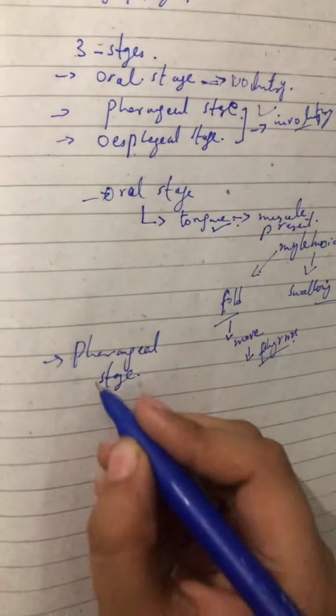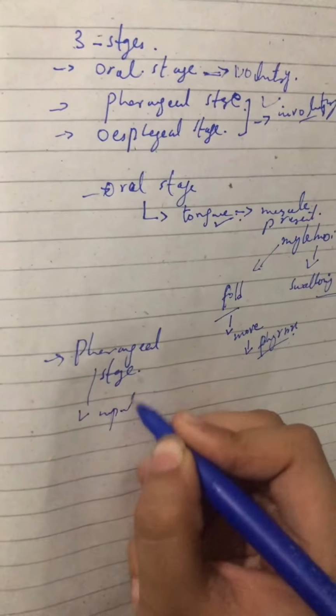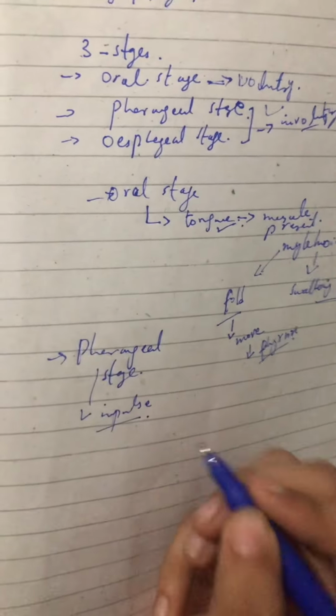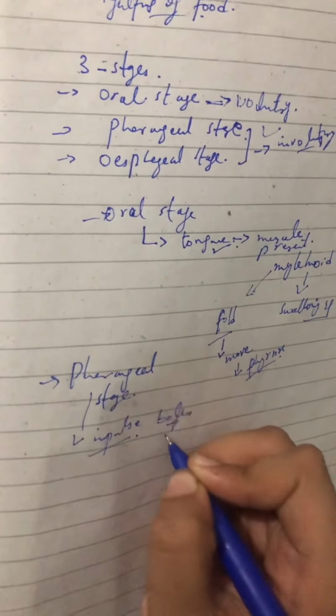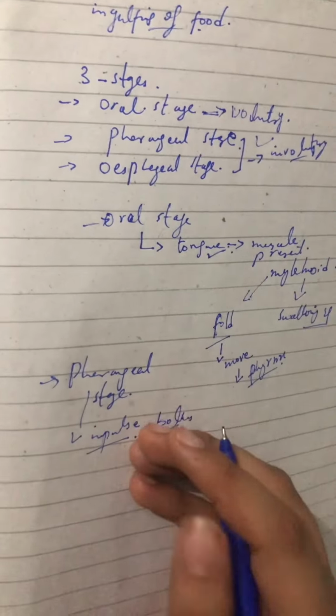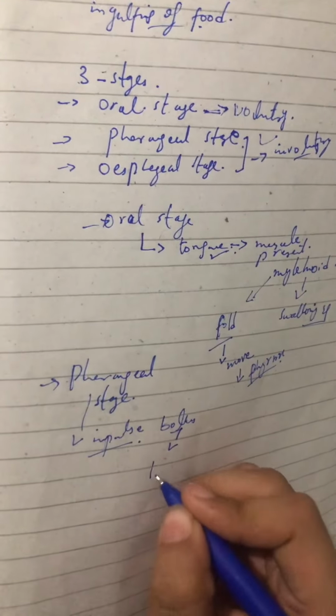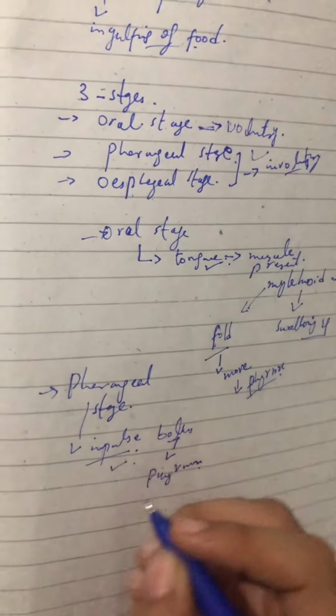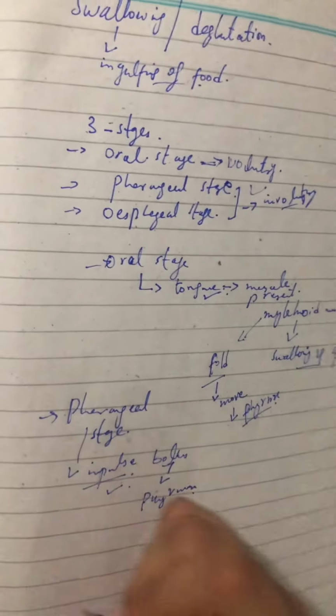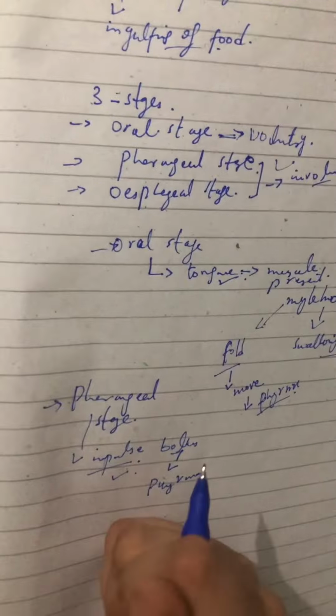In this pharyngeal stage, first of all, an impulse will be generated that the food, or we can say the bolus, is now present in the pharynx. Now the impulse will move towards the brainstem.